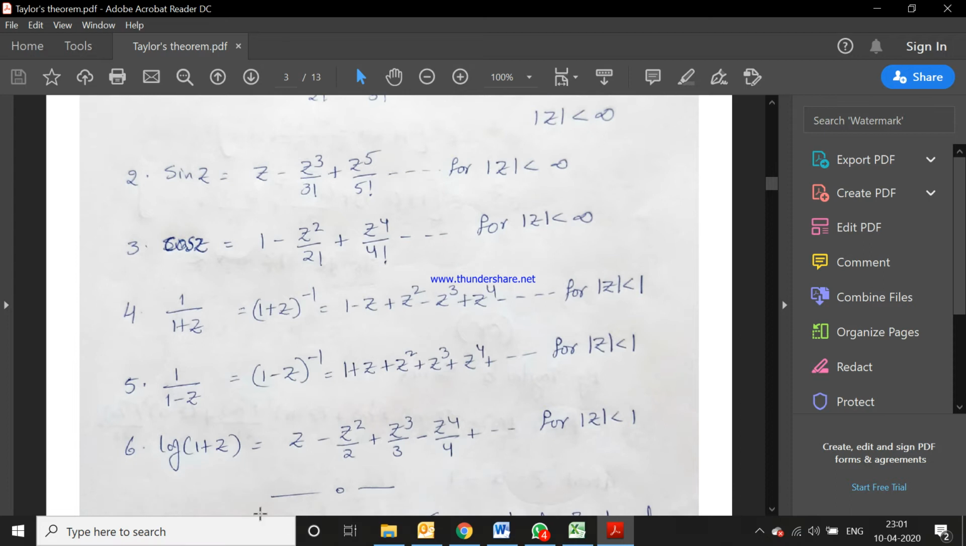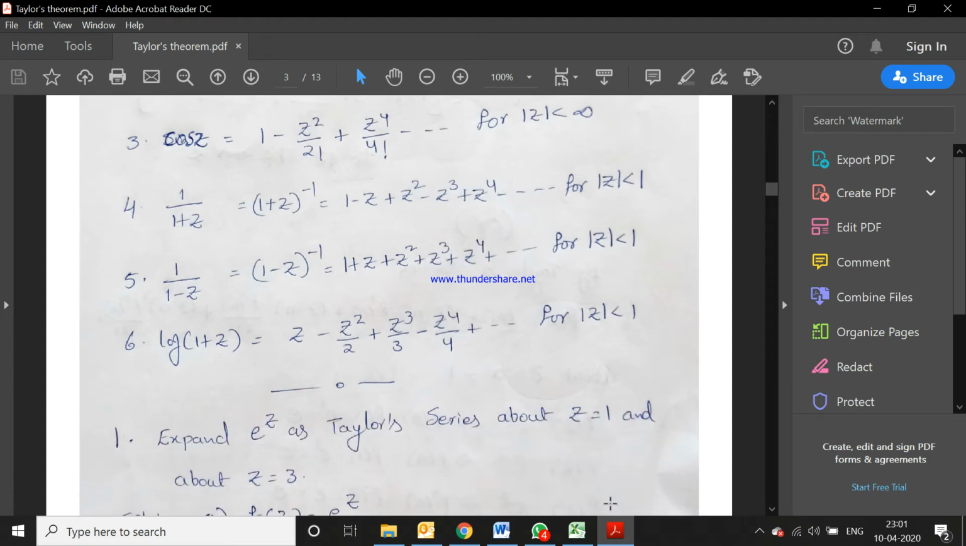The next expansion is log of 1 plus z, which is equal to z minus z square by 2 plus z cube by 3 minus z power 4 by 4 plus and so on, for mod z less than 1. Here also the radius of convergence is 1. So this series is valid for mod z less than 1 only.